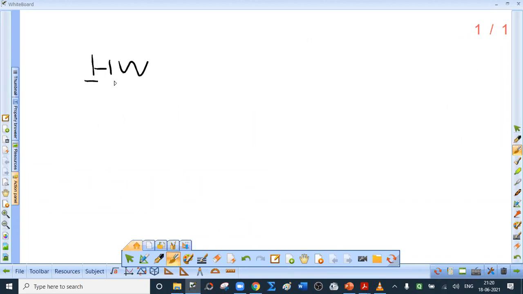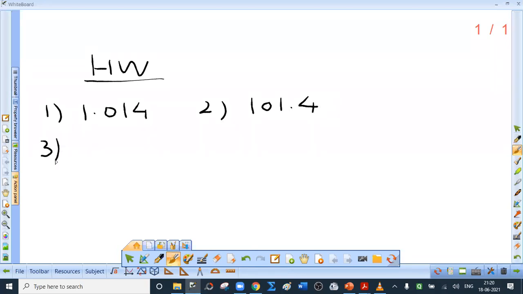Homework: you have to find log values. We are considering numbers greater than 1, right? First, 1.014. Second, 101.4. See the similarity if there is any.